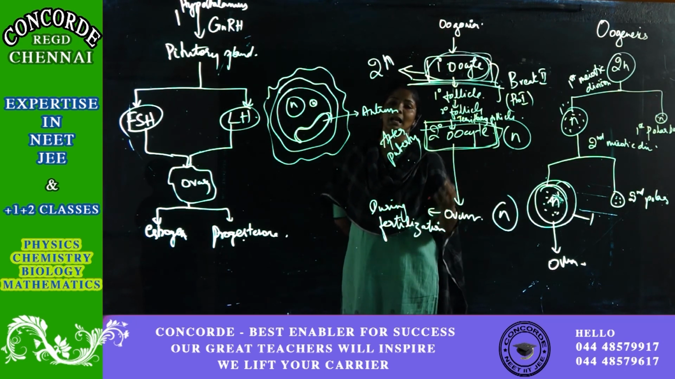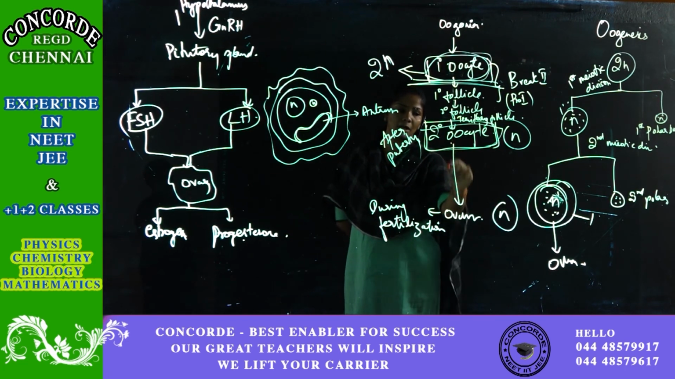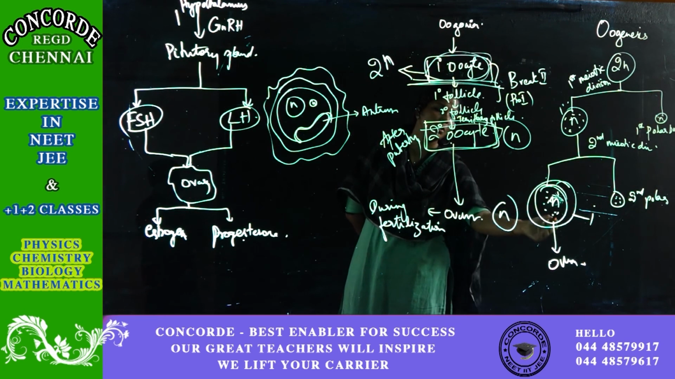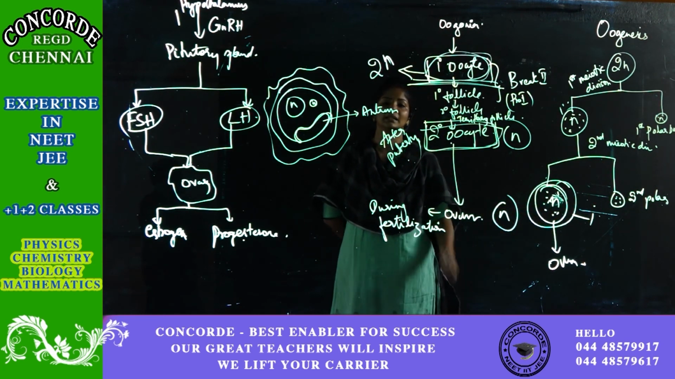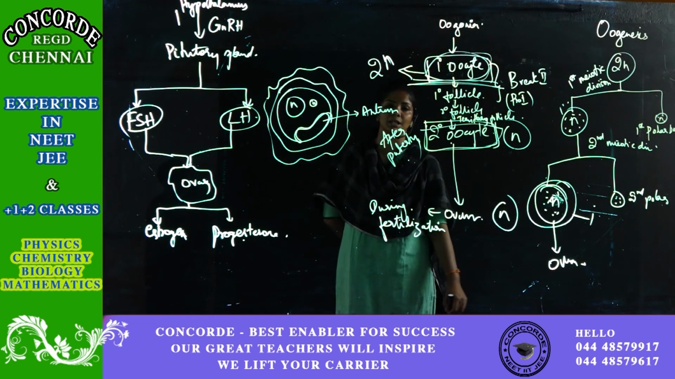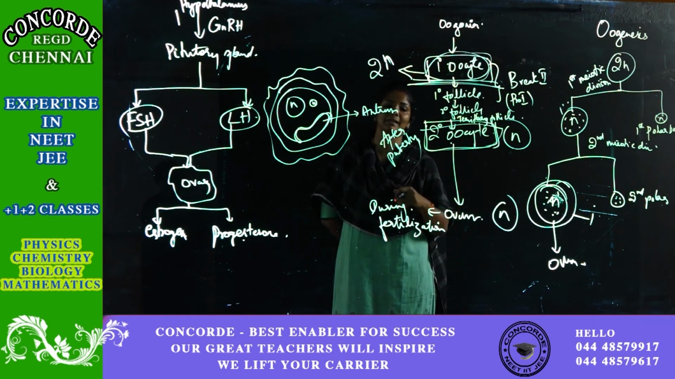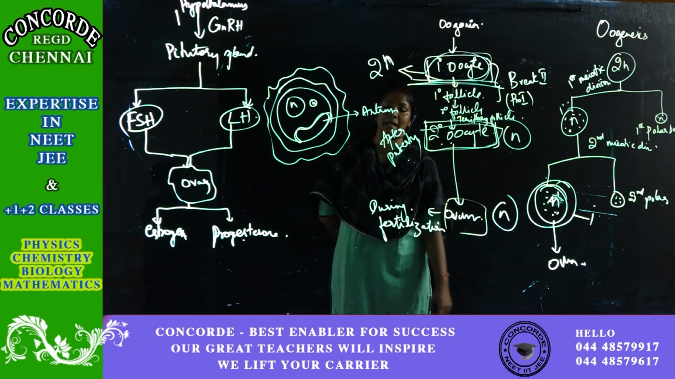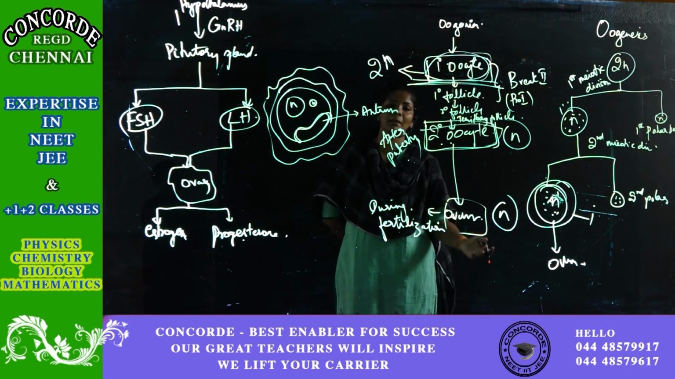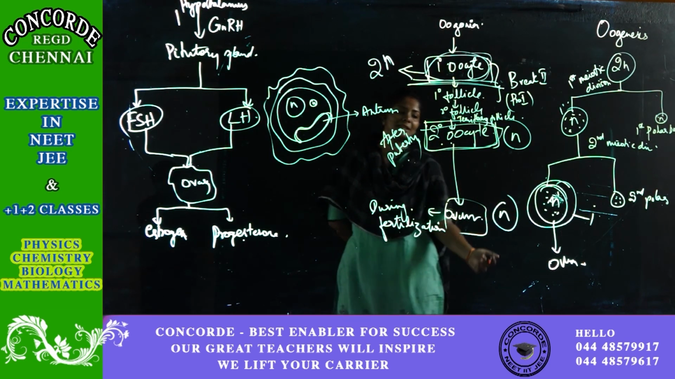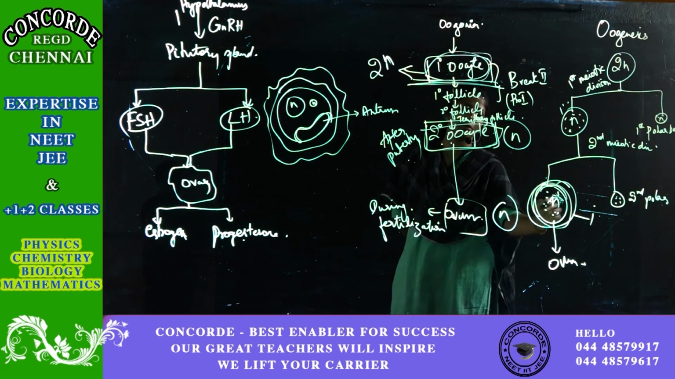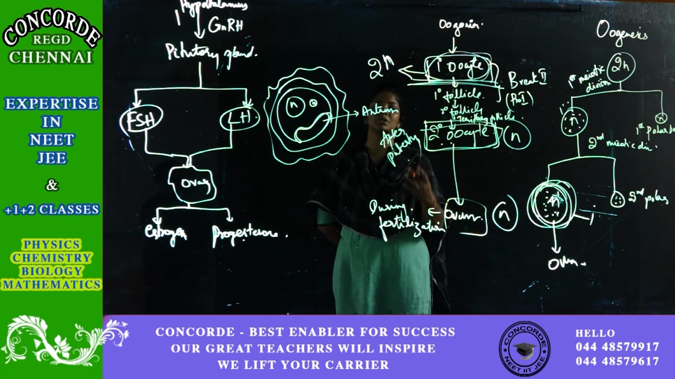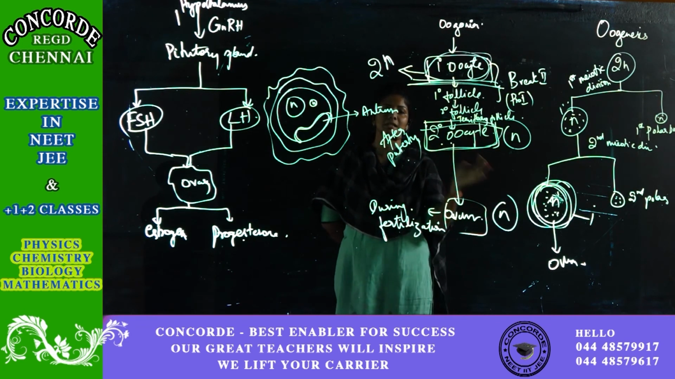Then, at last, the secondary oocyte will undergo again an unequal division to form ovum and a second polar body. This happens only after the fertilization. As soon as the sperm enters the female cytoplasm, the secondary oocyte undergoes a division and forms the ovum and the secondary polar body. The division is unequal because the ovum retains more cytoplasm, so it can provide nutrition for the developing ovum. So this is all about the oogenesis and the hormonal control.